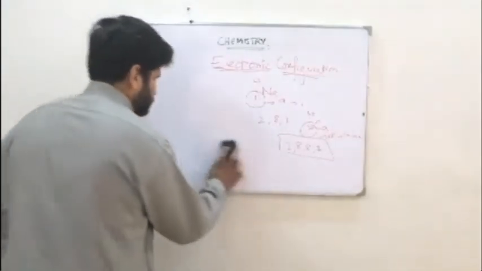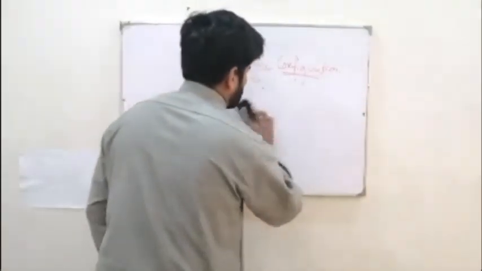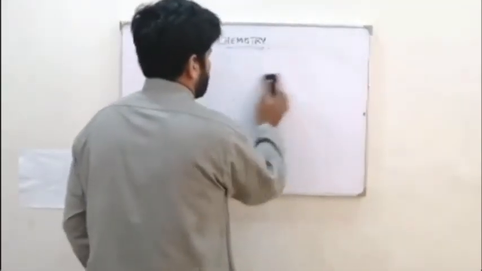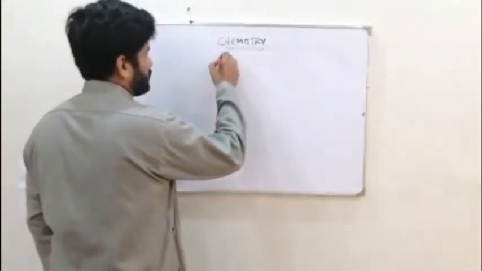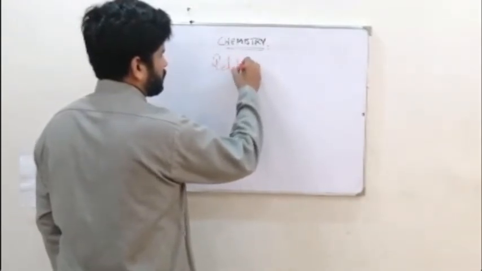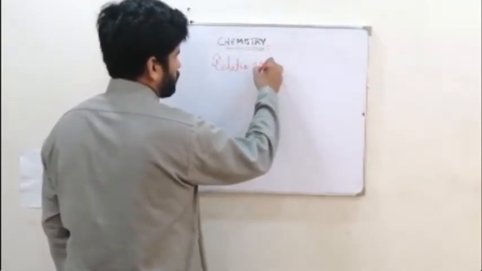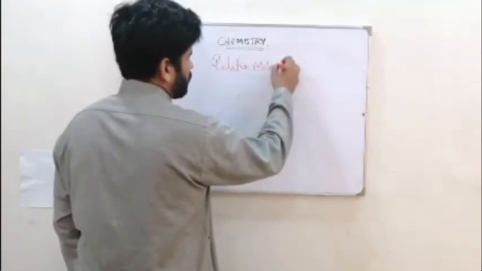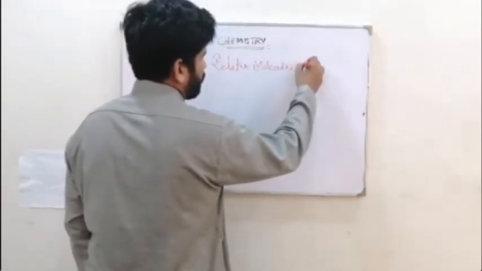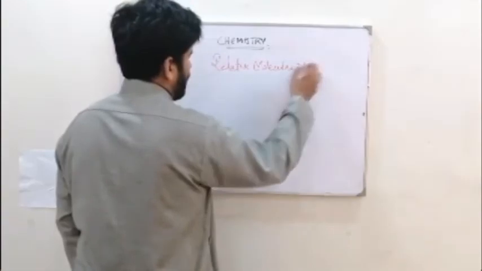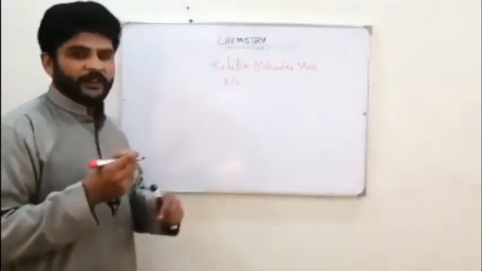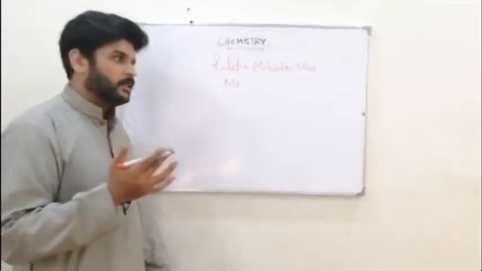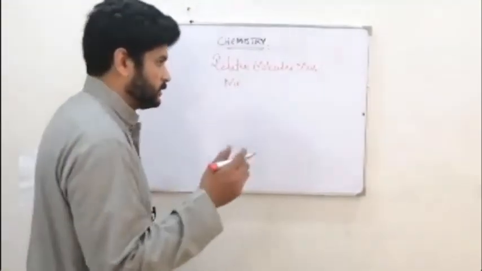Okay, now the last thing of today's class is finding the relative molecular mass, which is Mr. You're going to see this Mr very soon in various topics like moles and others as well.